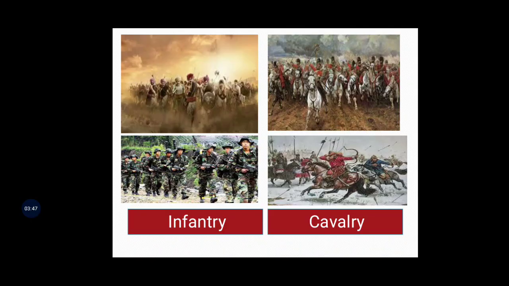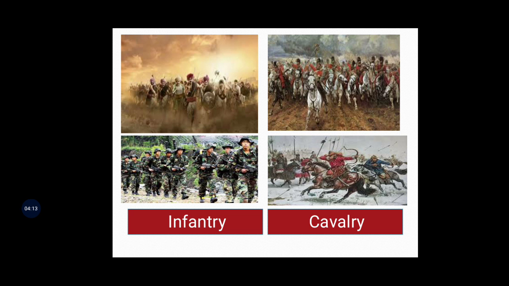Look at these pictures, children. As shown in the pictures, we understood the idea about the infantry and the cavalry army. In the cavalry, there were two types of cavalrymen, namely Shiledars and Bargirs.